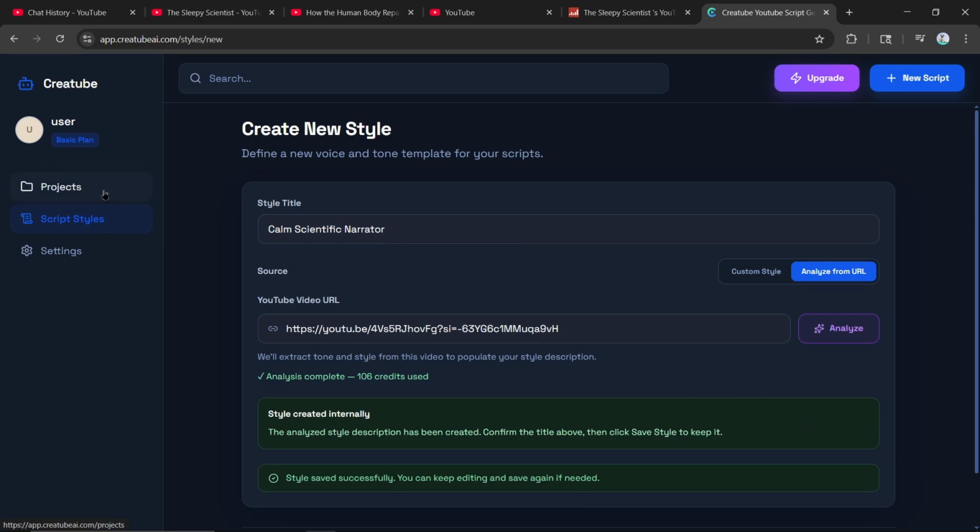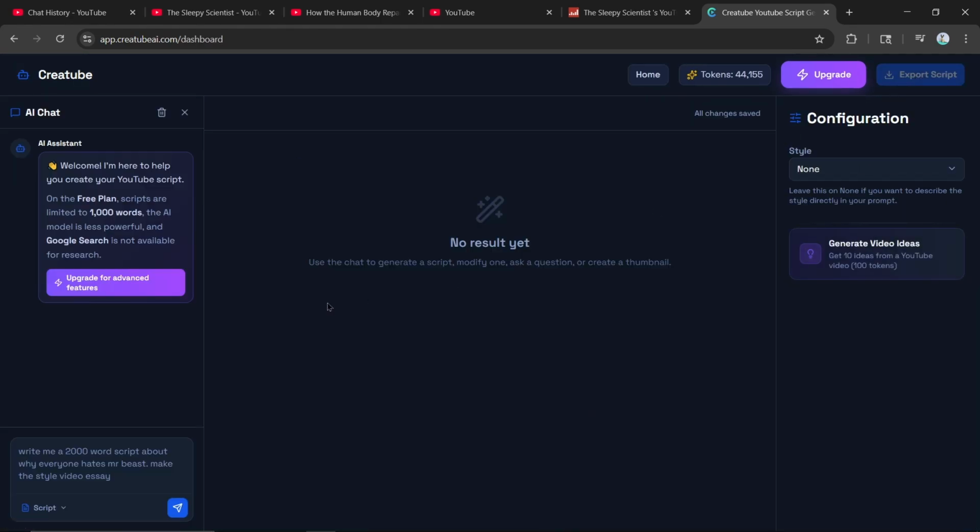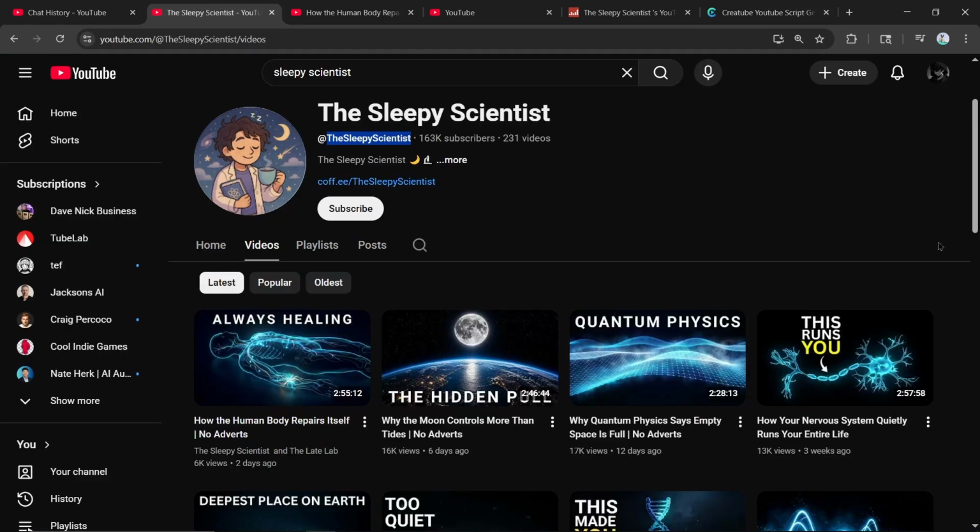Now, once you have that saved, we're going to go ahead and write the script. So we're going to go over here, click on create script. This is where you're able to create scripts. At this point, you just need a video idea. You can come up with your own video idea if you want. You can also copy a video idea from here. Although, when you copy a video idea, it's kind of a hit or miss. In my case, sometimes it does work and sometimes it just doesn't. You can try it if you want.